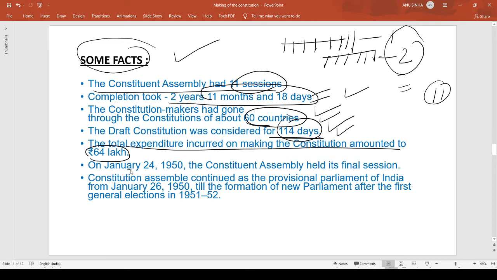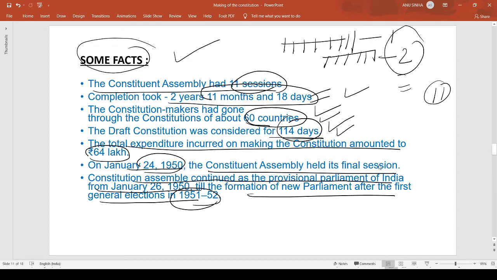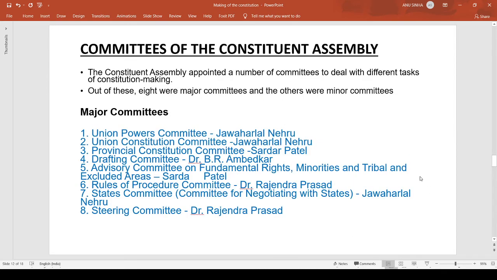Okay. On January 24, 1950, the Constituent Assembly held its final session. The Constituent Assembly continued as the Provisional Parliament of India from January 26, 1950 till the formation of the new parliament after the first general election in 1951 and 52. So the Constituent Assembly acted as the first parliament of India until the first general election was held, in 1951 to 1952. This was the duration when the first general election of free India was held.